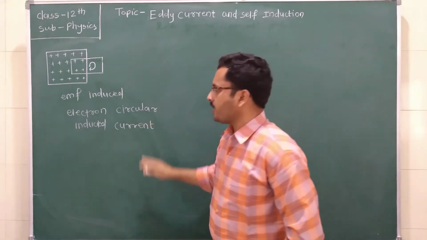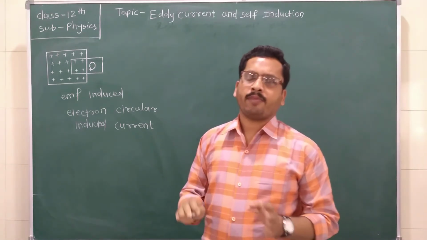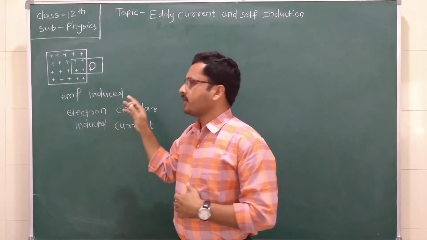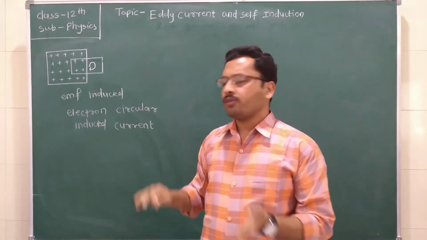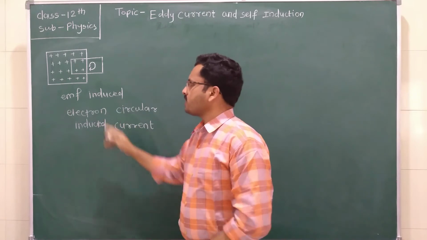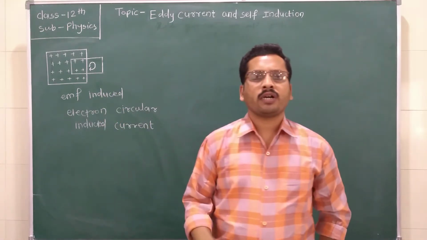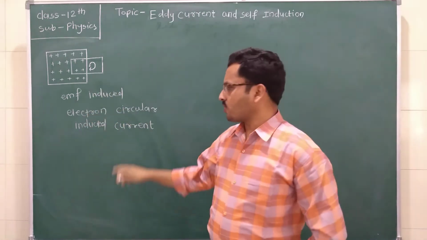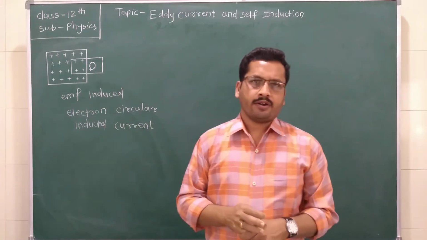So, what do we mean by eddy current? When we move the metal conductor plate in or out of a magnetic field, the EMF is induced in the metal plate. Due to this induced EMF, the electrons in the metal plate revolve in a circular motion, due to which a current is developed inside this metal, and such a current is called an induced current, or an eddy current.